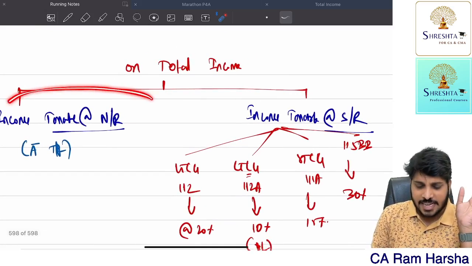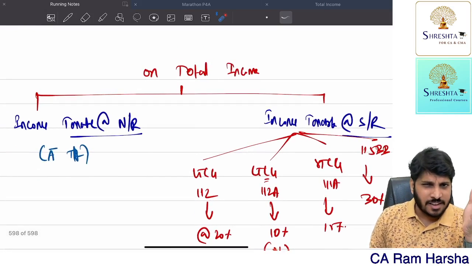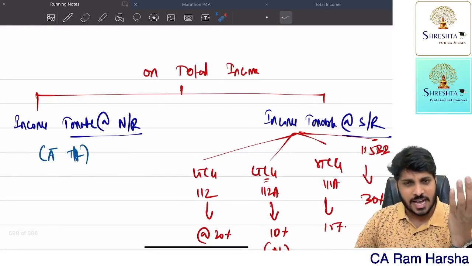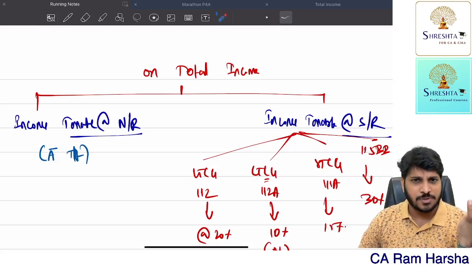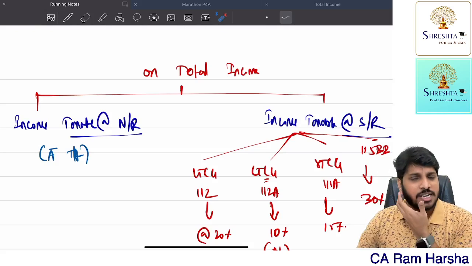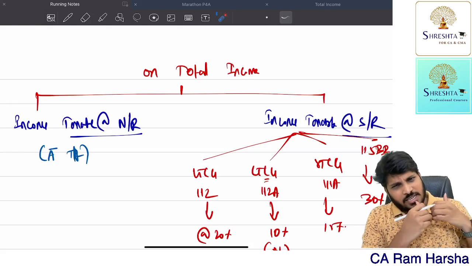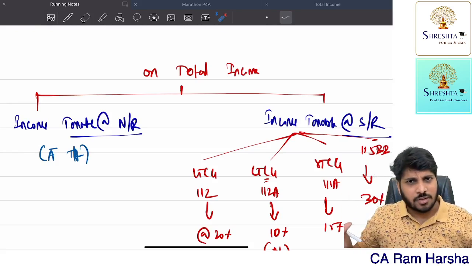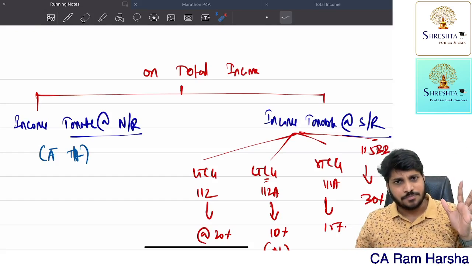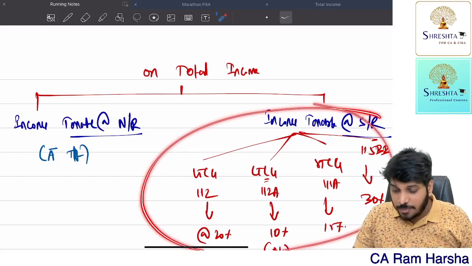Now the remaining tax rates are called SSE specific, like we have seen, the slab limits. Up to 2.5 lakh the tax rate is 0, 2.5 to 5 it is 5%, 5 to 10 it is 20%, beyond 10 the tax rate is 30%. That is SSE specific. Whatever income you have, that income is taxable at so and so rate.